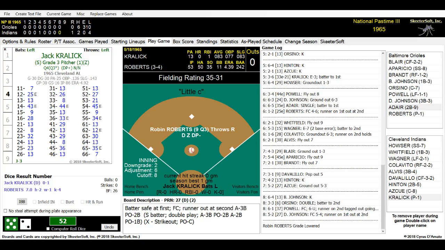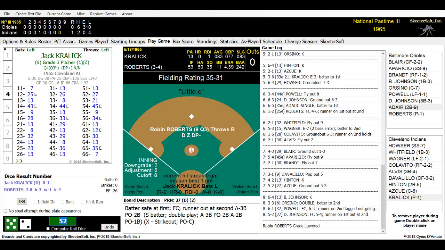Askew's walked. Kralik bunted him over on a sacrifice play. Dick Hauser got the base hit. It's really easy. Came on in a little quick. Askew's got over 3rd base. And Fred Whitfield. Good old-fashioned National League Baseball up for an American League team. Very well done. Robert Roberts did pitch a complete game. They both did, 8 innings. I don't know if you want to call that complete or not, but I don't think they do. Okay, here we go. Bottom of the 8th inning, but Roberts is due to bat in the 9th, so he will probably be replaced. As a matter of fact, I know he's going to be replaced.